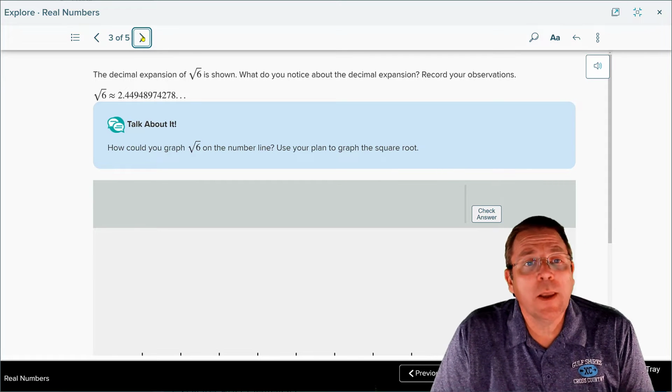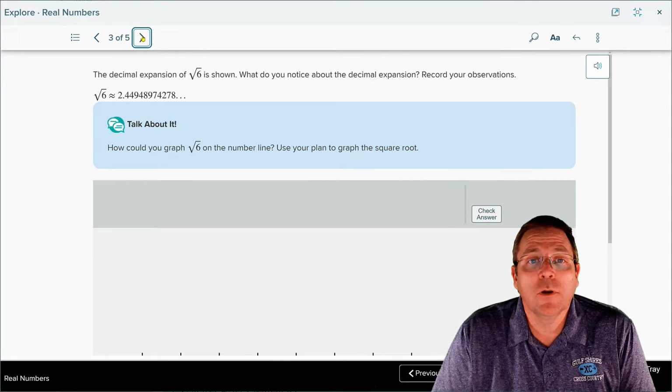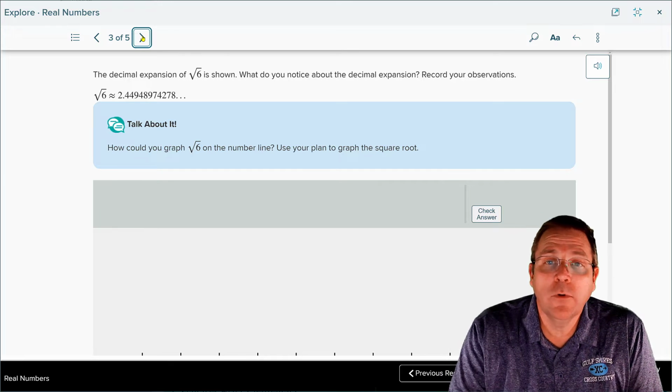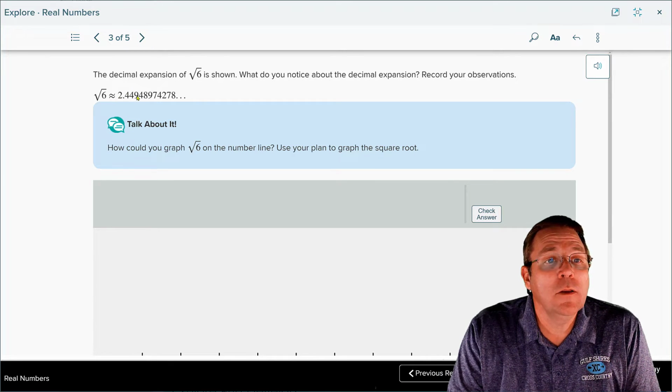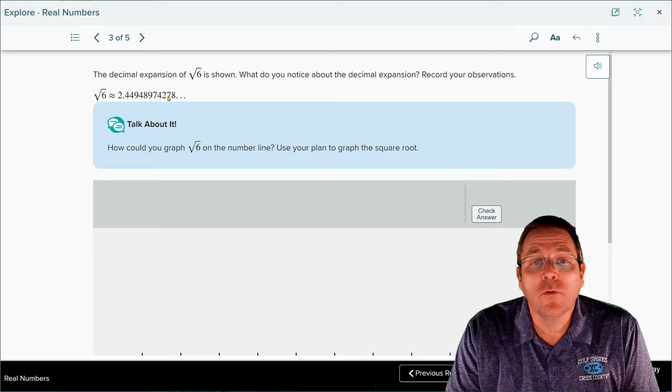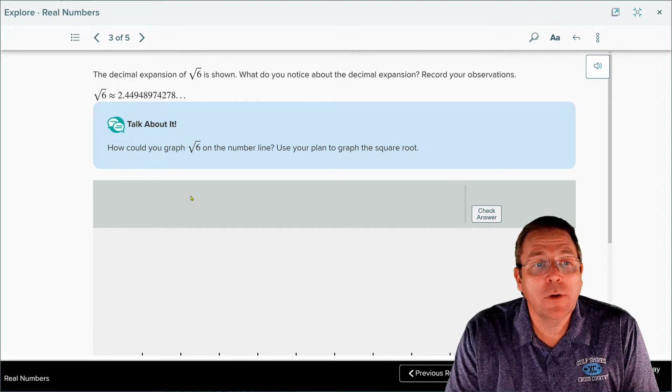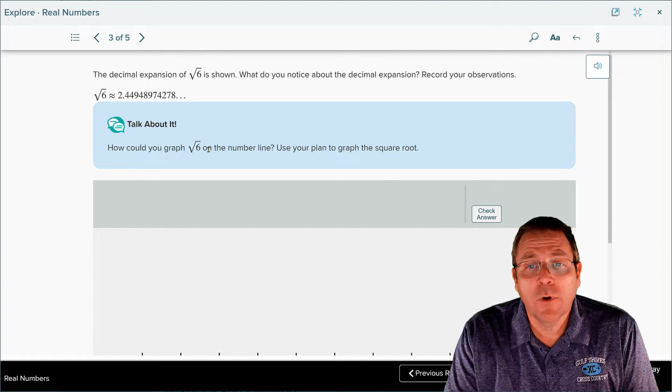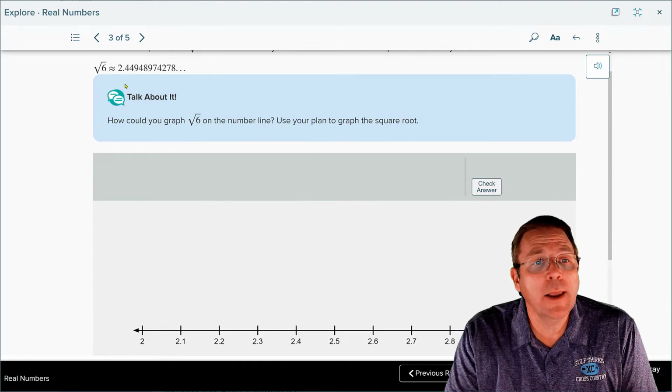The decimal expansion of the square root of 6 is now going to be shown. What do we notice about the decimal expansion? Well, we notice that it is an irrational number. It goes on and on forever throughout time and eternity. How could you graph the square root of 6 on a number line? Well, we can get a ballpark answer.